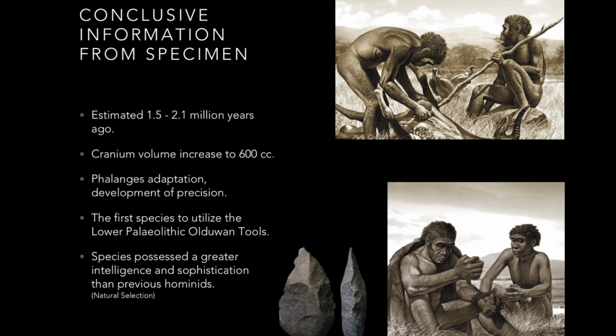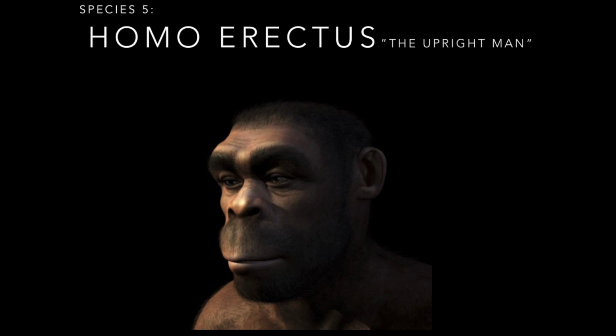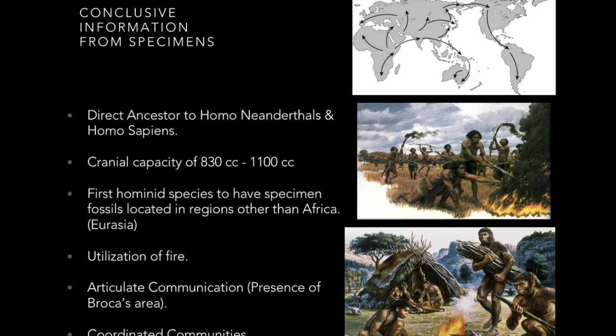The utilization of tools for hunting permitted the hominids to dramatically increase the amount of meat in their diet. This provided a rich source of protein and fats. By this time, hominid brains were significantly larger than the brains of the Australopithecines. The fifth and final evolutionary species I'm going to talk about is the Homo erectus.